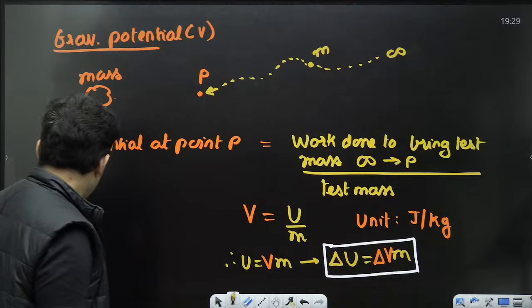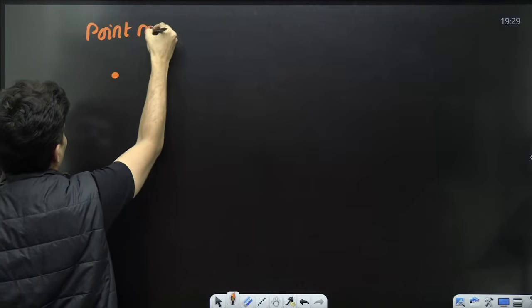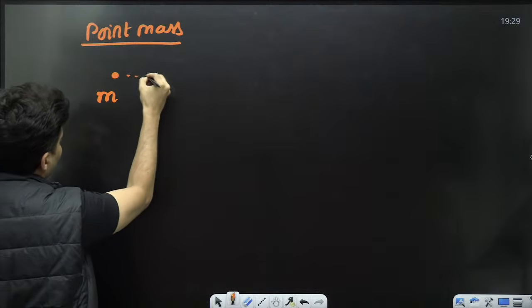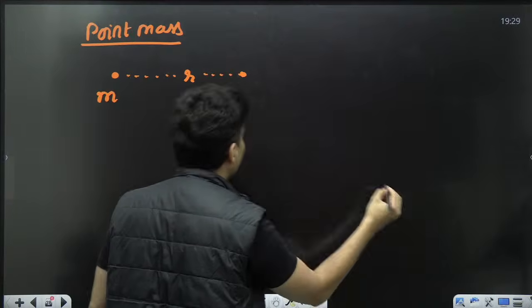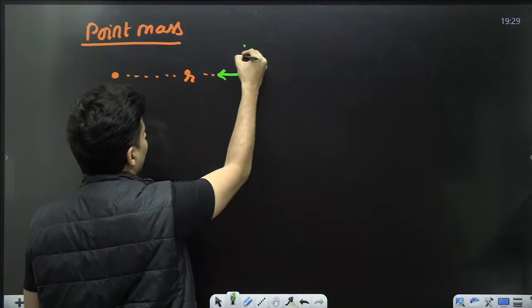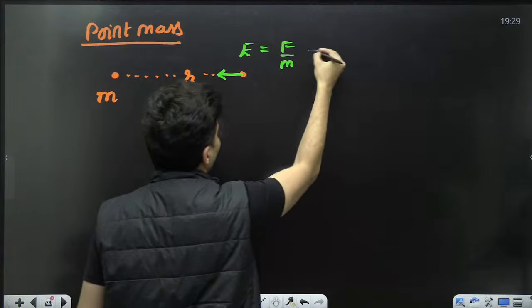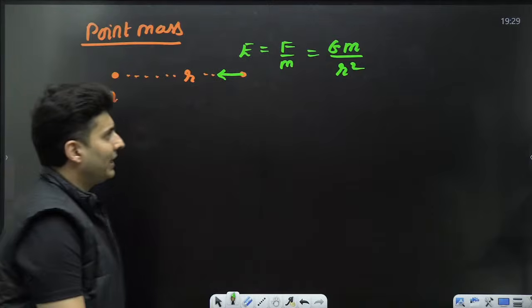So what I'm referring to over here is, if I just have a point mass m, then at a distance r from it, the gravitational field which will be created by that mass will come out to be Gm divided by r square magnitude wise.